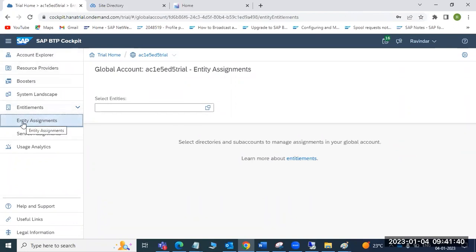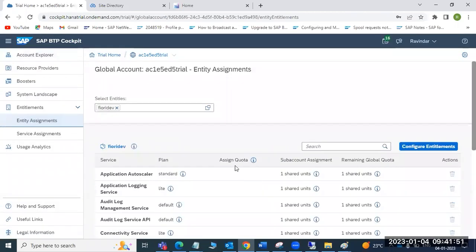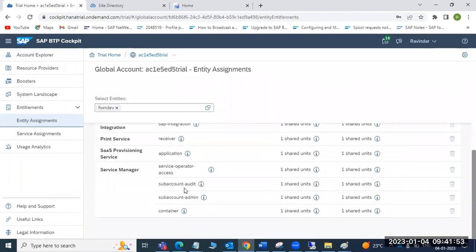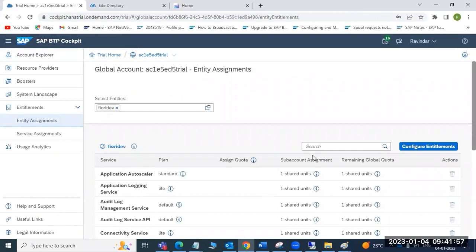In the entity assignments, we have select entities. Suppose you have Fiori dev, you can select the sub account here. By default, these many services are automatically assigned to my sub account.